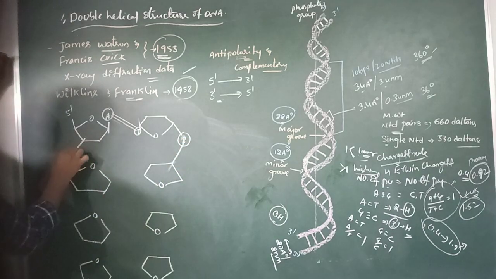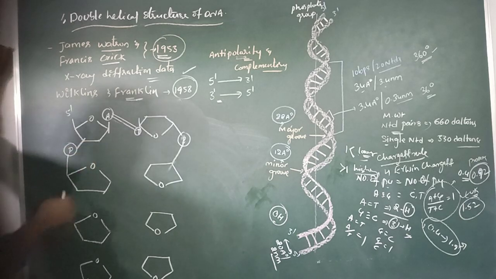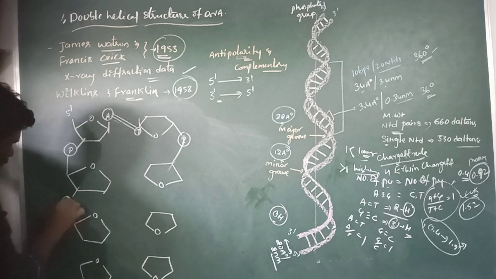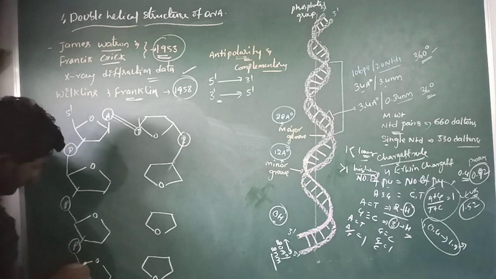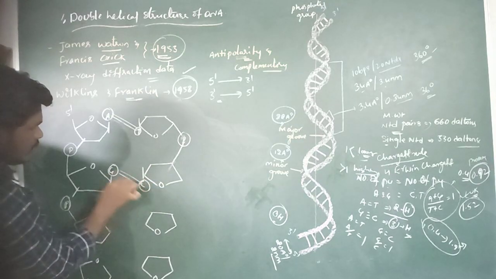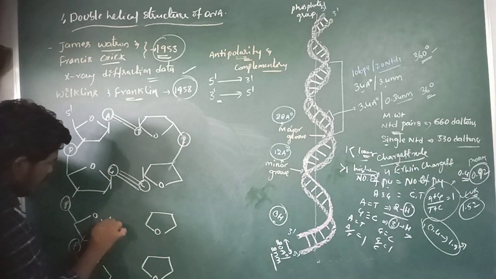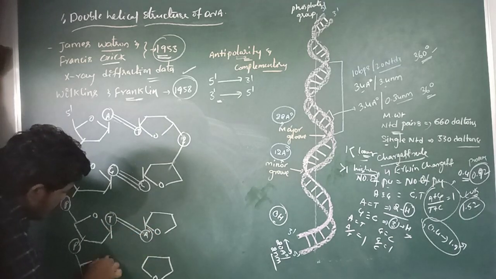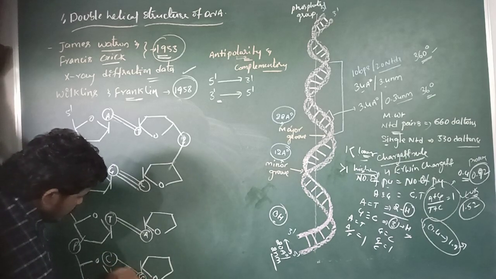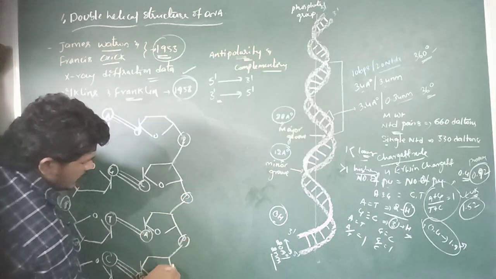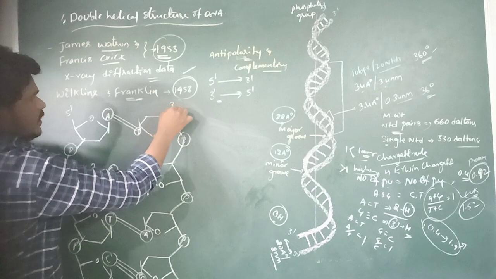3' end. Here is the phosphodiester bond, which is created between the 3' hydroxyl group of one pentose sugar and the 5' hydroxyl group of another pentose sugar. So this is the phosphodiester bond which is created between the two nucleotides, and so here two hydrogen bonds, and guanine has 3 hydrogen bonds, and this is the phosphodiester bond like this. This is the 5' end, this is the 3'.